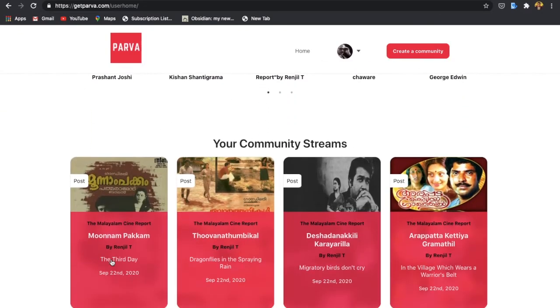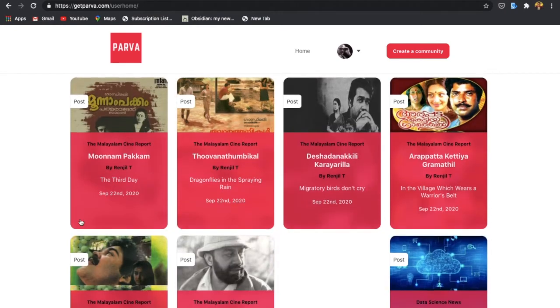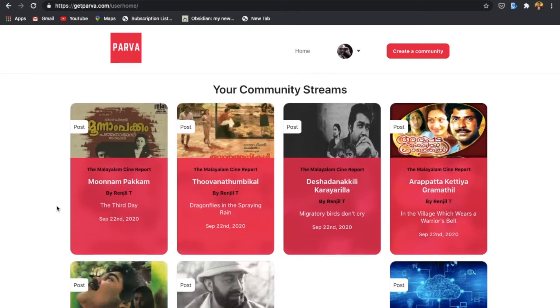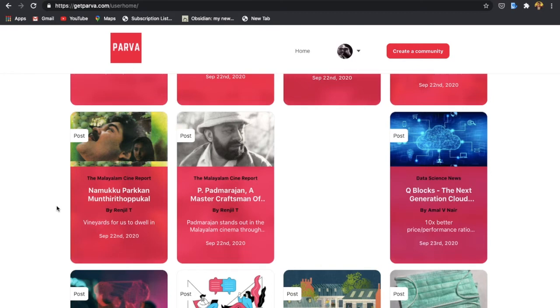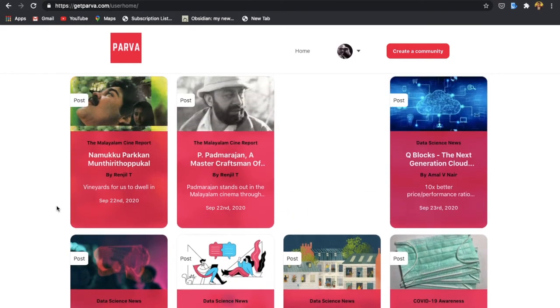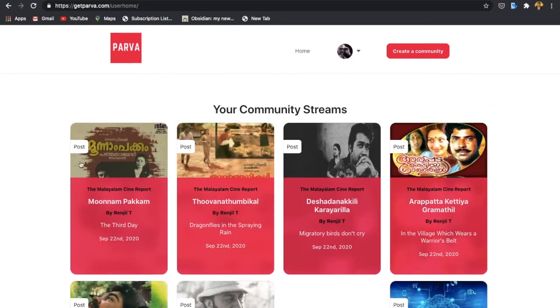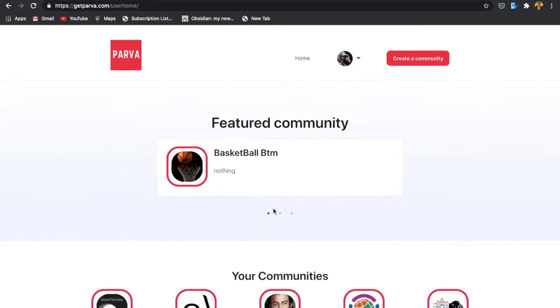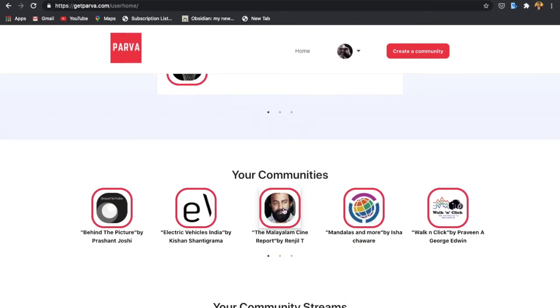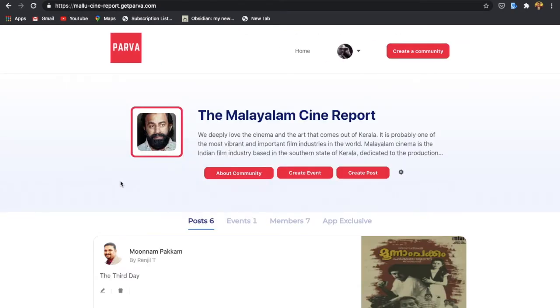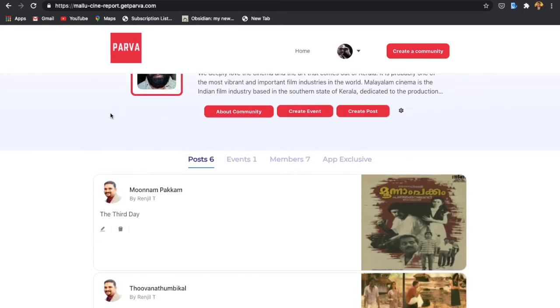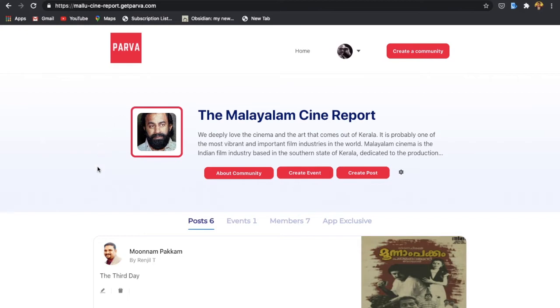The third section on your user home is the community stream. Community stream is made up of all the artifacts that are produced by all your communities. For example, one of the communities that I am involved with is called the Malayalam Cine Report. The Malayalam Cine Report is a community curated by Rangel, and I am a manager on this community.